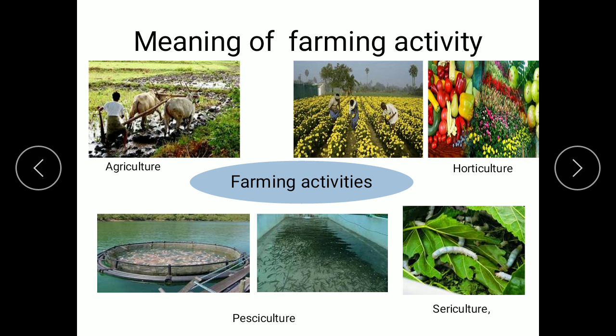So in our country, nearly 70% of the people depend on agriculture for their livelihood. The farming activities may be either agriculture, where we produce crops like maize or paddy or cotton or any other kind of crop. Such activities are called agricultural activities. Farming activities also include horticulture, where the farmers produce vegetables and flowers. It includes pisciculture, where fishes are reared, and sericulture, where silkworms are reared for producing silk.